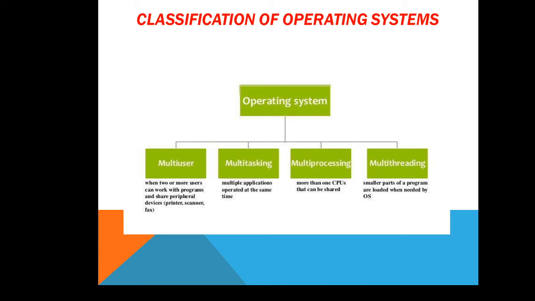We can say it is known as the multi-user operating system. Second is multitasking, where multiple applications operate at the same time. Third is multiprocessing, where more than one CPU can be shared. Then multithreading, where smaller parts of a program are loaded when needed by the OS.